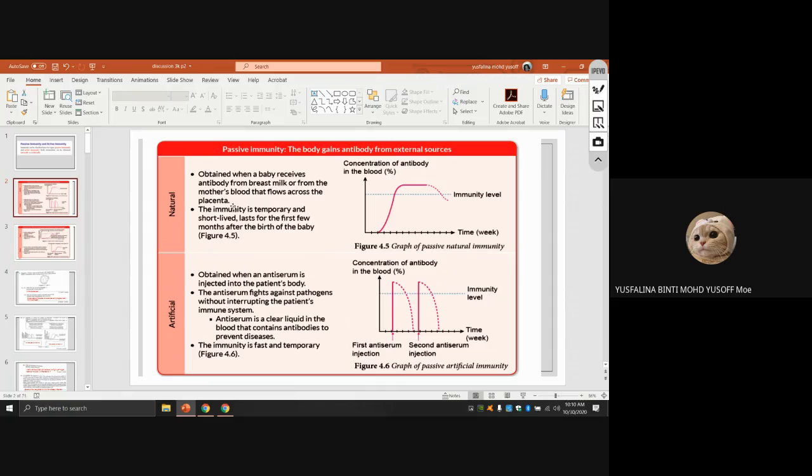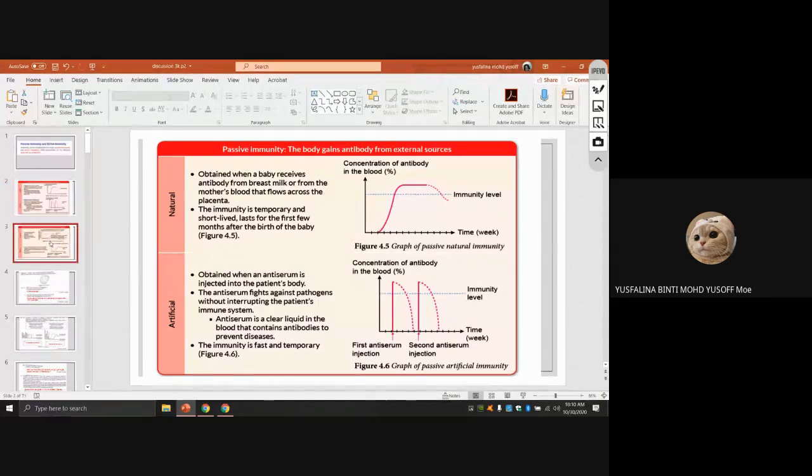And then it's only temporary. The second one is artificial passive immunity. In this one, the anti-serum is injected into our body. This anti-serum will fight against the pathogen, and it is also only temporary.